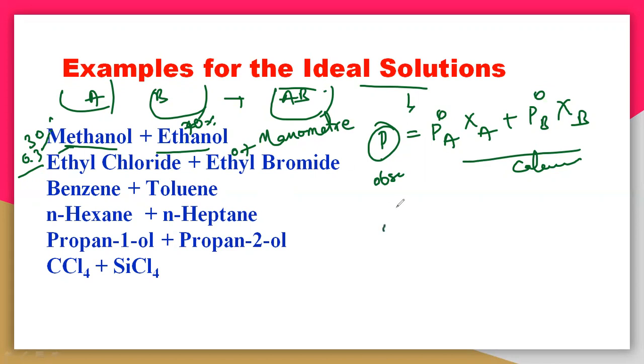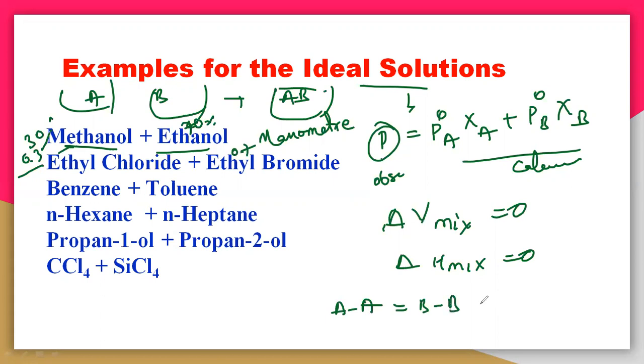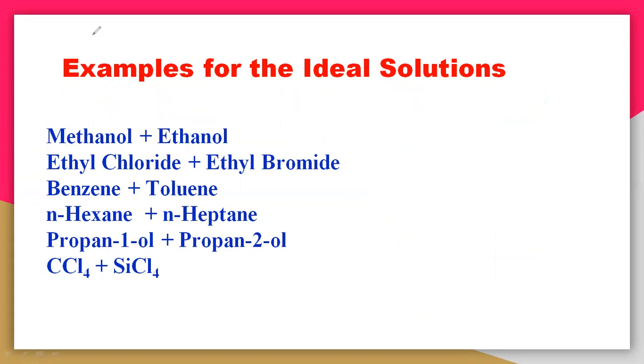They must also follow these conditions: delta V mix is equal to 0, delta H mix is equal to 0, and the interactions A comma A must be equal to B comma B, and equal to A comma B. We have already seen all these things in the last session. You have to review the ideal solution, then we will move on to the non-ideal solution. So let us start with the non-ideal solution.